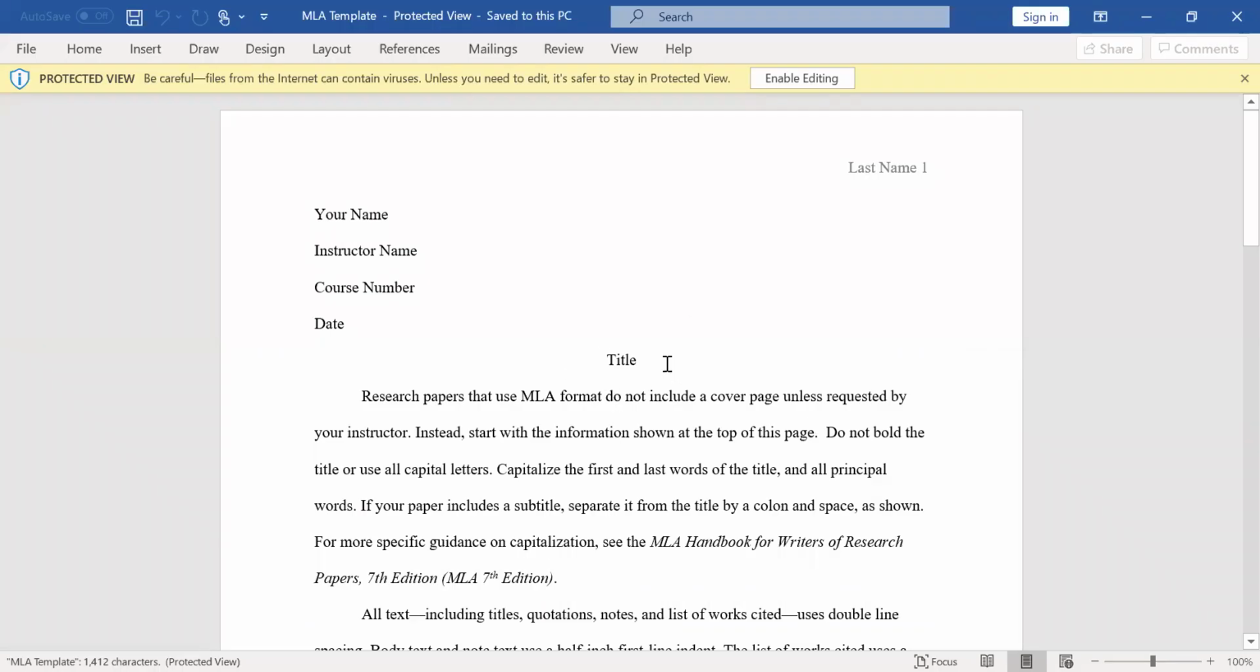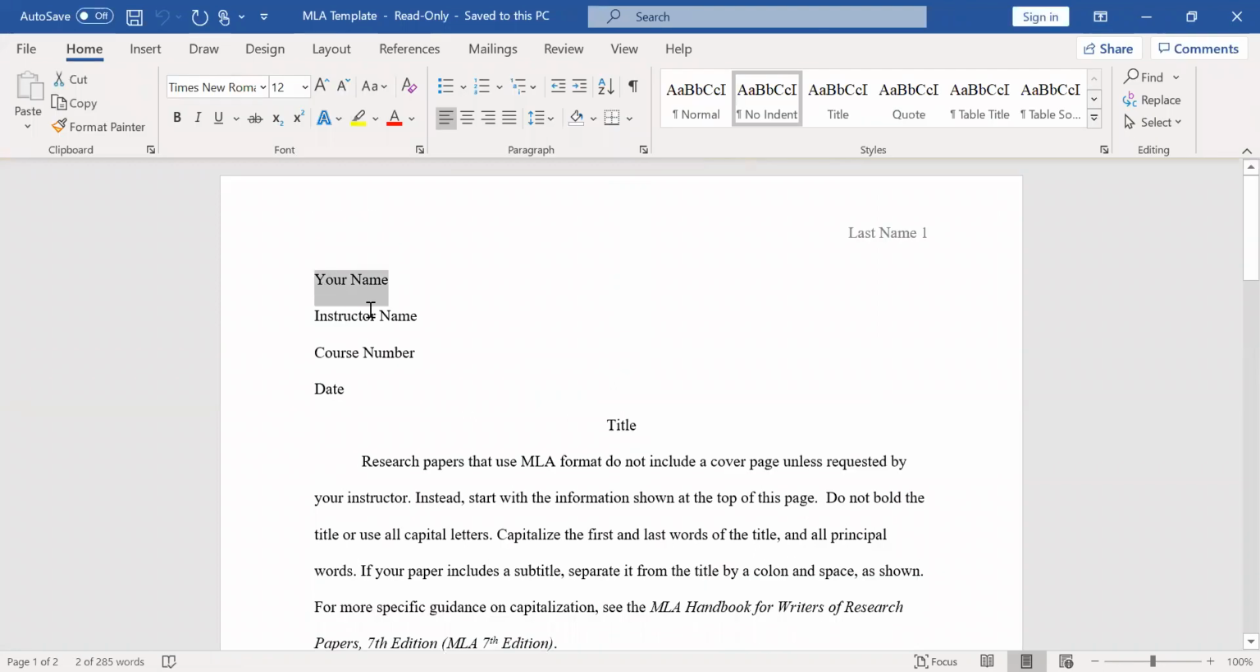So here's the open template. You want to enable the editing, and then you're going to fill in your name here. Your instructor's name goes here, the course number, and the date. It can be the date you're working on it or the day that it's due. Here's a title, and you should have had a title in your working bibliography that you can use.